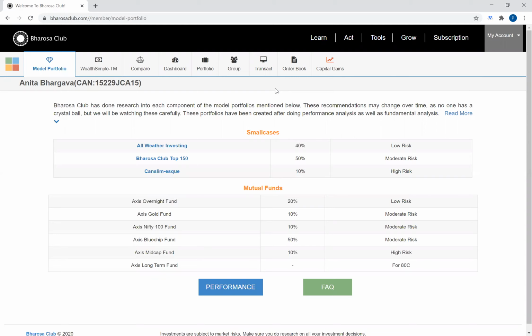And if you want to do that, then you should, by using the model portfolios exactly as they are prescribed, you're not going to go very wrong, okay, in terms of that, because we've done a fair amount of homework in putting those model portfolios there. Okay, but if you do have the desire, the time, and the patience to do your thing, that's much better.